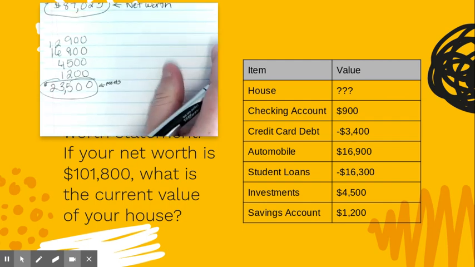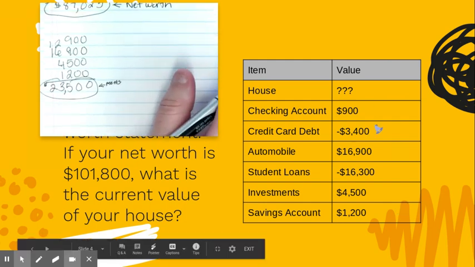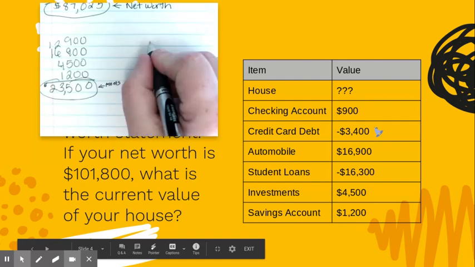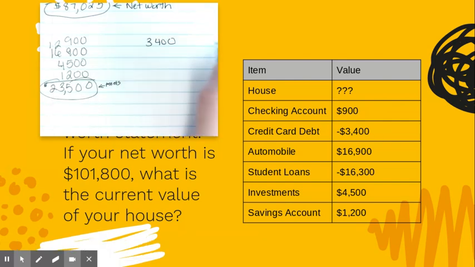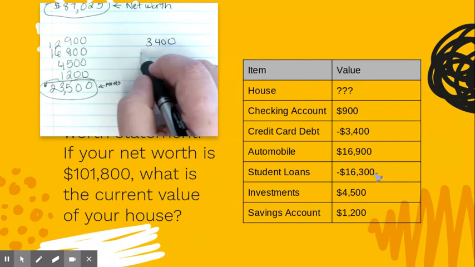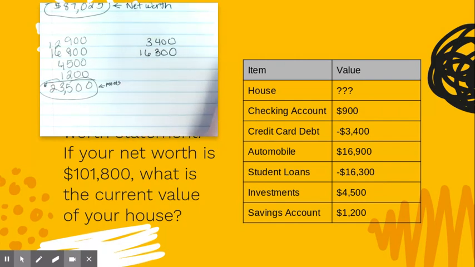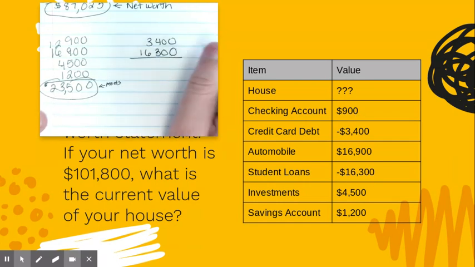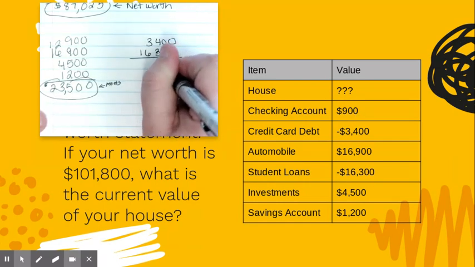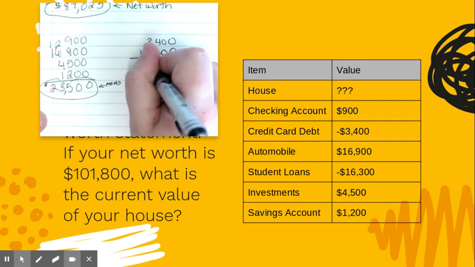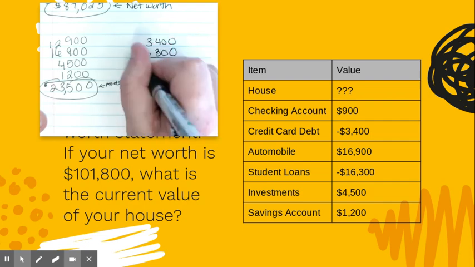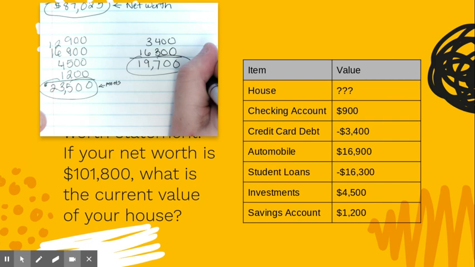Then we're going to add up all the negatives. So 3,400. I'm not going to worry about them being negative because that just means I'm going to subtract all of these from that 23,000. And then 16,300. Those are my only two negatives. 0, 0, 4 and 3 is 7, 6 and 3 is 9, and then 1. Those are my liabilities.